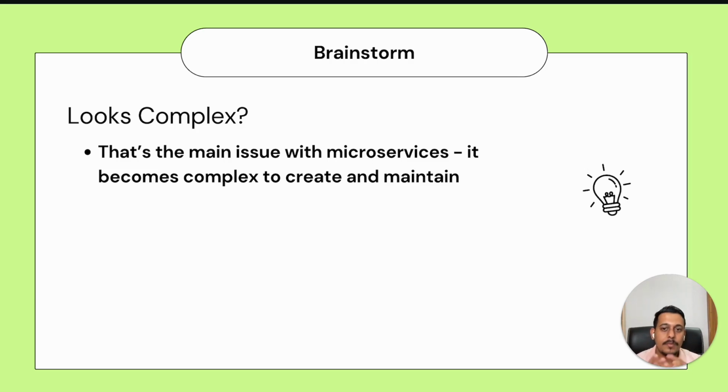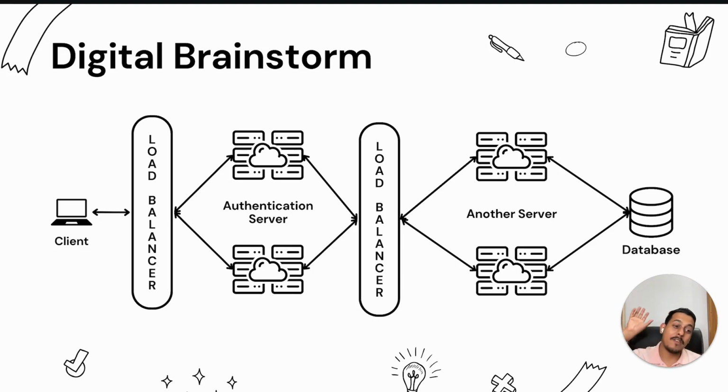Let's go. First thing, if we see this diagram and if we compare it with the first diagram where we had client, server, and database, this is way too complex. But the advantage of this is it is fault tolerant. Even if something fails, if the load balancer fails, the passive one will become active. If this server fails, the second server will handle it. If this another server fails, the second server will handle it. So this is a more available, highly reliable architecture. Okay, so the customers will be happy.